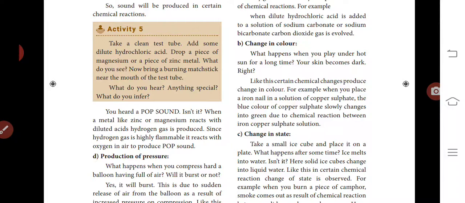Likewise, the chemical reaction takes place in the solution of copper sulfate. It is dipped in iron. The copper sulfate is blue in color, and the blue color slowly changes to green. Because of the chemical reaction that takes place between these two chemicals, the iron and copper sulfate solution is green in color.